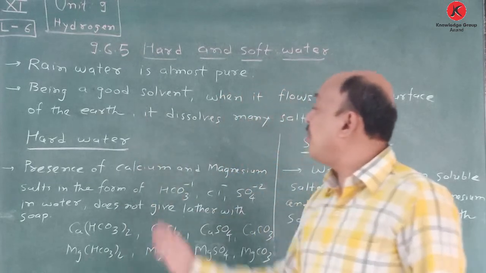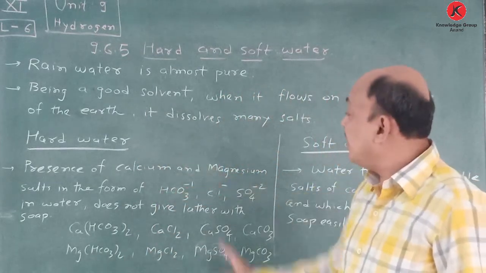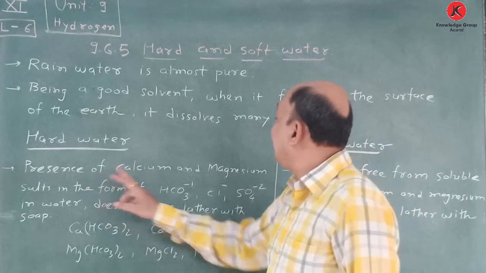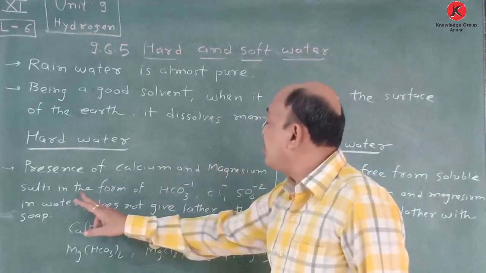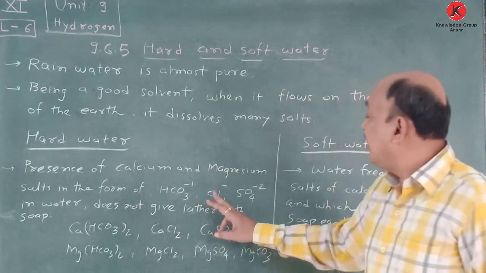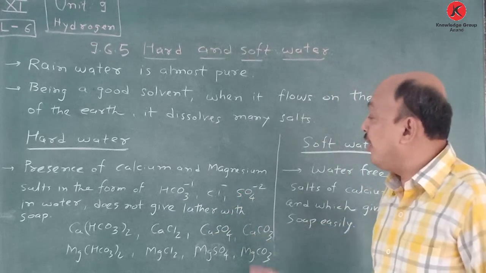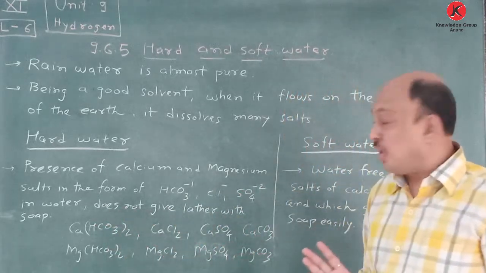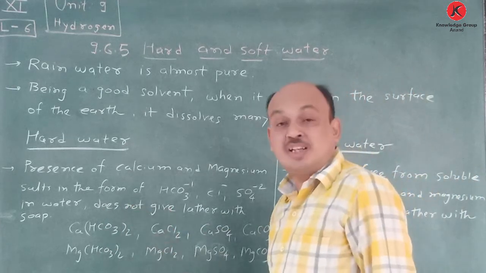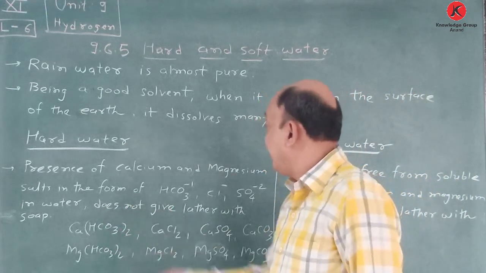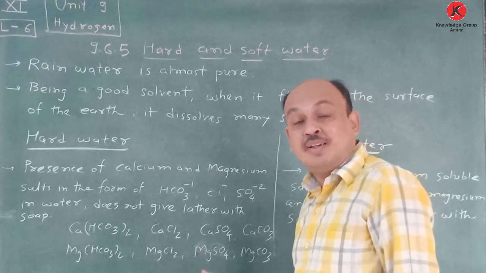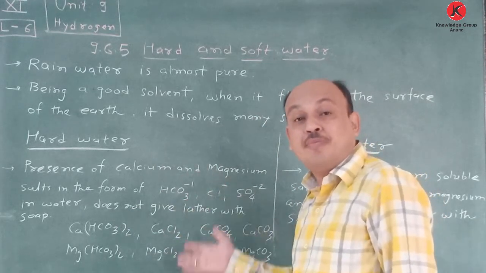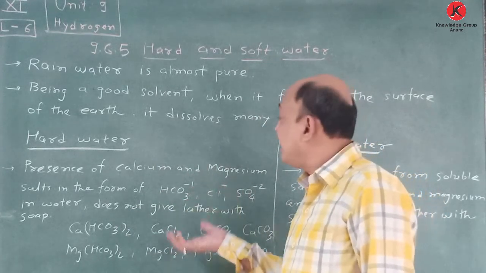But what is the meaning of hard water? Understand this very well. Presence of calcium and magnesium salts in the form of bicarbonate, chloride ion, sulfate ion, or carbonate ion in water does not give lather with soap. So when this type of salt is present in water, it is considered as hard water. Hard water does not give foam very easily with soap.